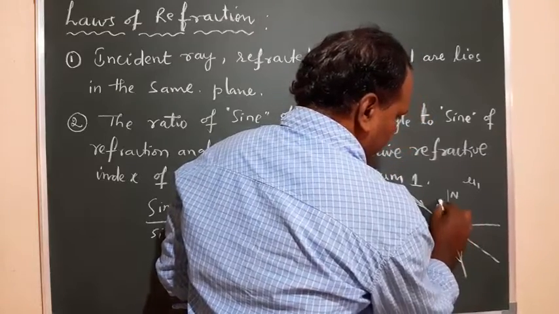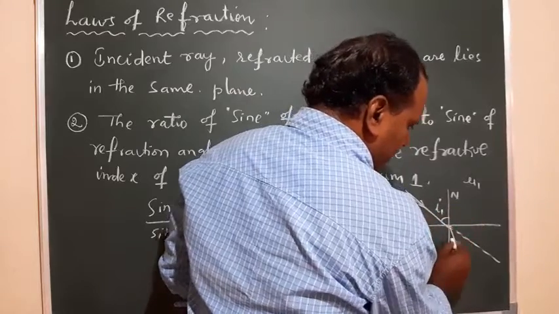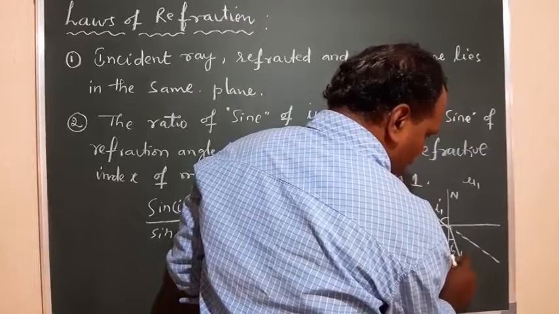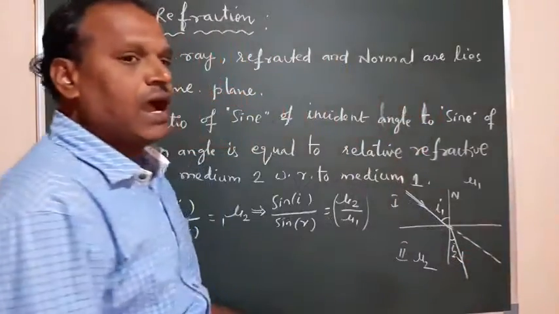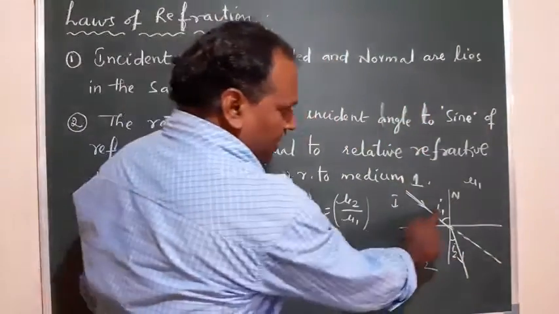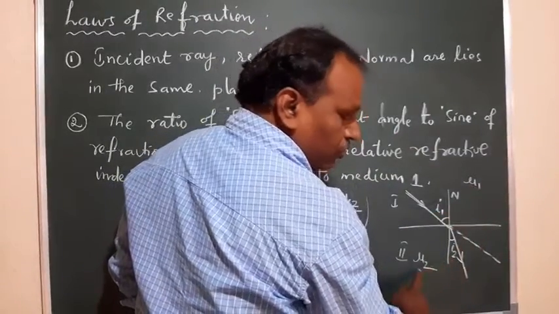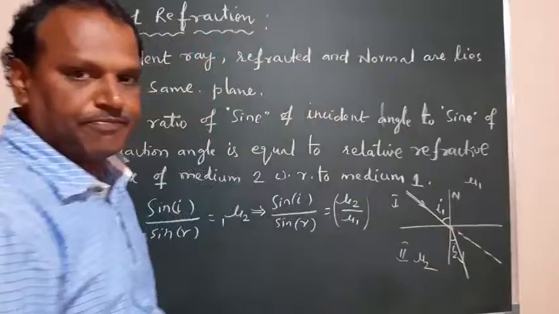This is the angle of incidence, which I am taking as I1 in the first medium, and this one is the angle of refraction, which I am taking as I2. That means sine of I1 into mu 1, and sine of I2 into mu 2, are equal.